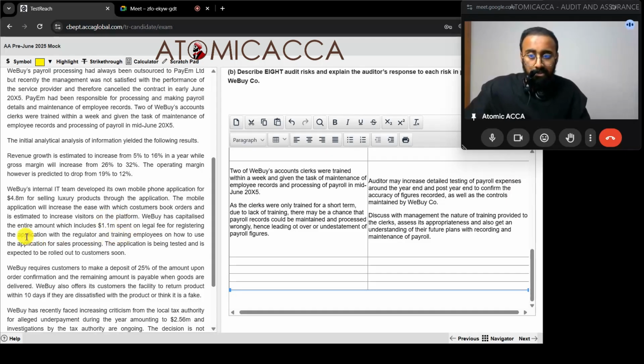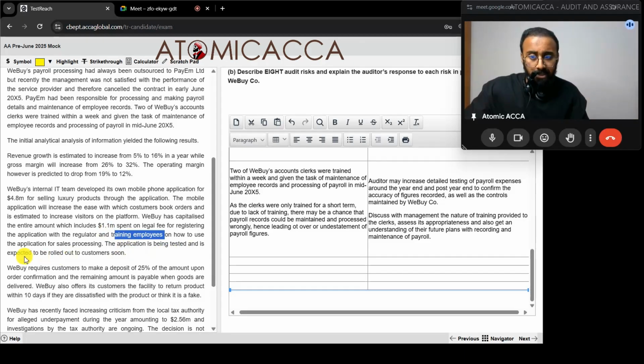WeBuy has capitalized the entire amount, which includes 1.1 million spent on legal fee for registering the application with the regulator and training employees on how to use the application for sales processing. Legal fee is something that you can capitalize, but training employees you can't capitalize. So out of 1.1 million, some amount you have to pull out. Considering training employees is capitalized, this is a sure mistake. So when it's a sure mistake, you have to word it accordingly. This is not maybe overstatement or maybe understatement. This is sure overstated, sure understated.